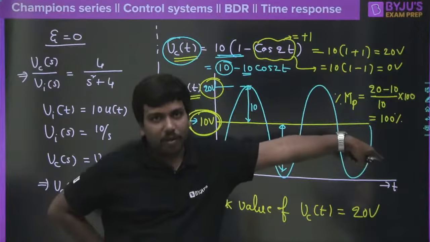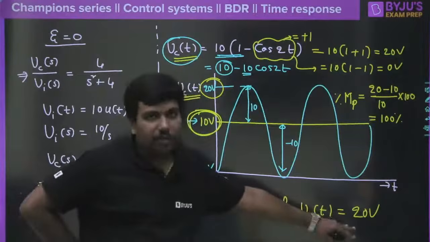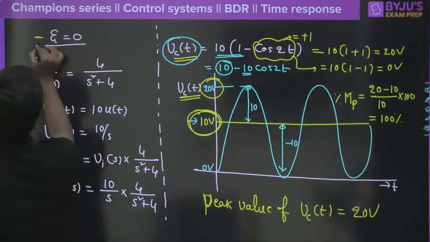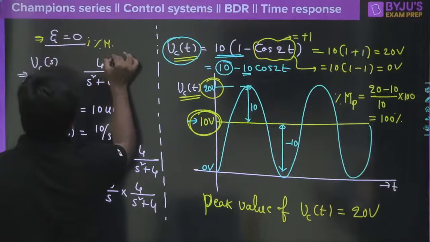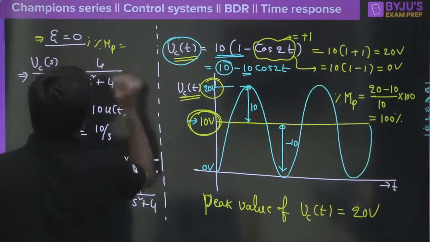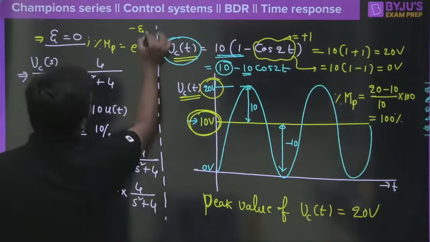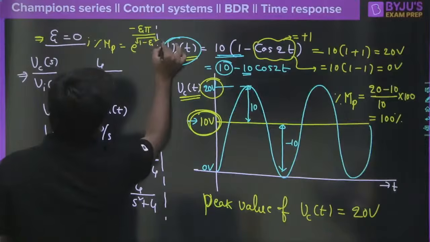Got my point? Now this is a fundamental procedure and you understood that Vc of t is equal to 20. But there is a chance to write directly here when zeta is equal to 0. We all know that the percentage of peak overshoot formula is e power minus zeta pi by under root of 1 minus zeta square, into 100.